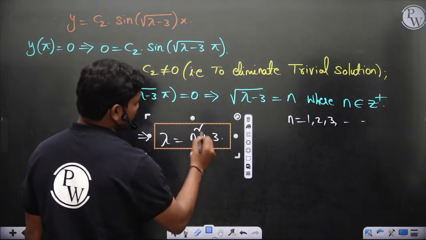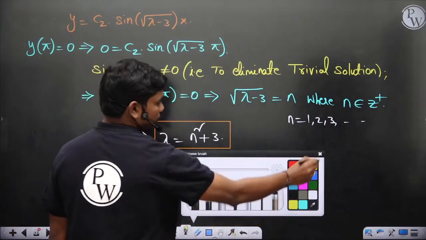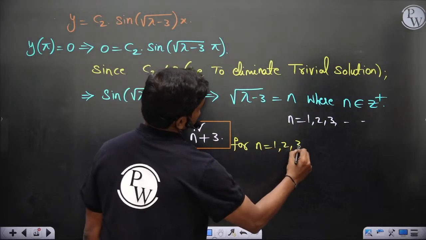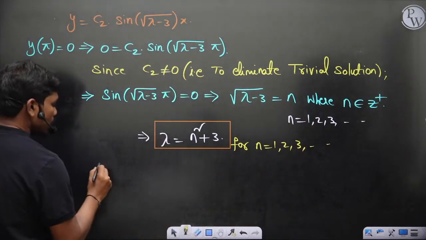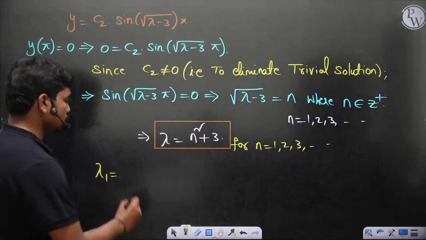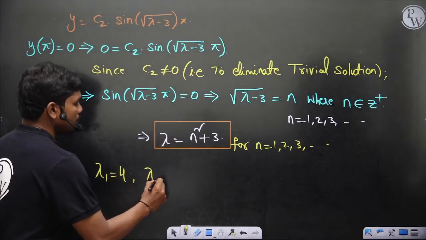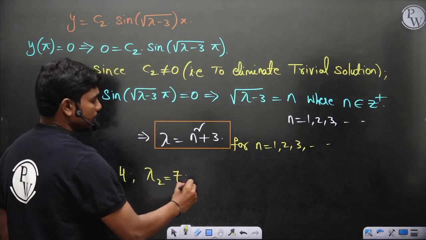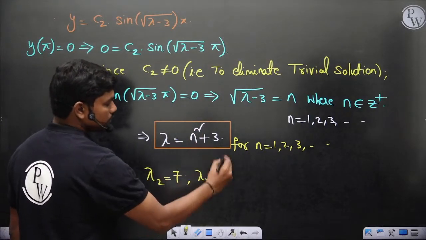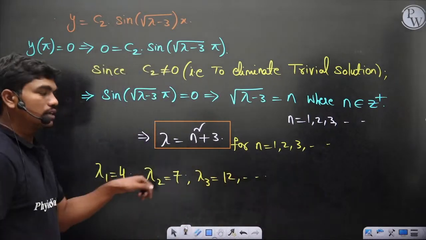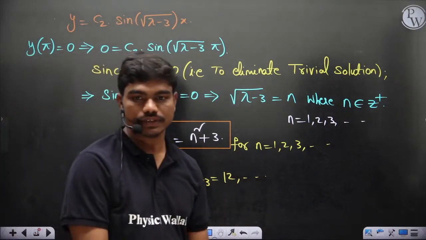This is the set of eigenvalues, the set of natural frequencies, for n equal to 1, 2, 3 and so on. So lambda 1, when you put n equal to 1, is 1 plus 3, which is 4. Then lambda 2, when you put 2, 2 square is 4 plus 3, which is 7. Lambda 3 is 9 plus 3, 12 and so on. So clearly these are the set of eigenvalues, the dominating frequencies, of course.